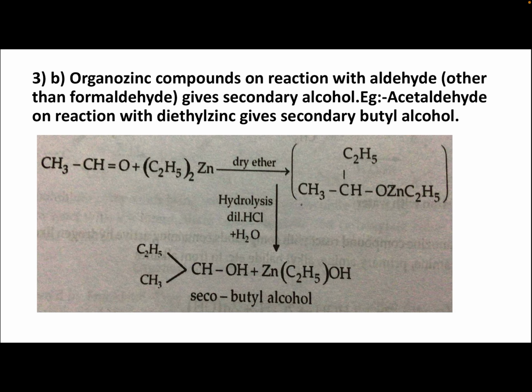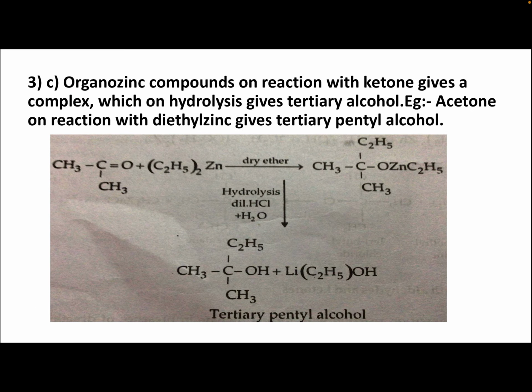If formaldehyde is used then you get primary alcohol. If acetaldehyde is used then you get secondary alcohol. Organozinc compound on reaction with ketone gives a complex which on hydrolysis gives tertiary alcohol. Example, acetone on reaction with diethyl zinc gives tertiary pentyl alcohol.